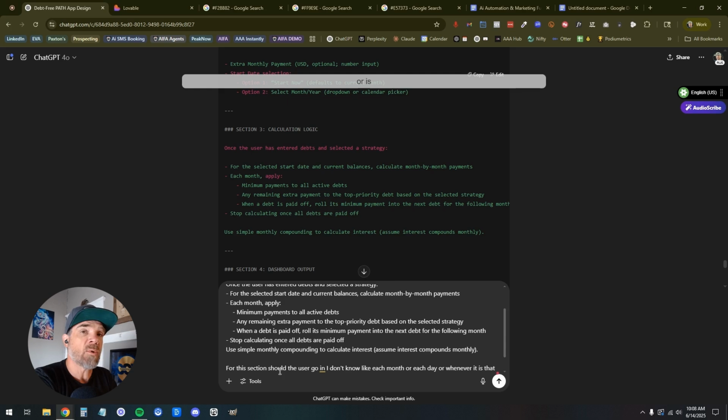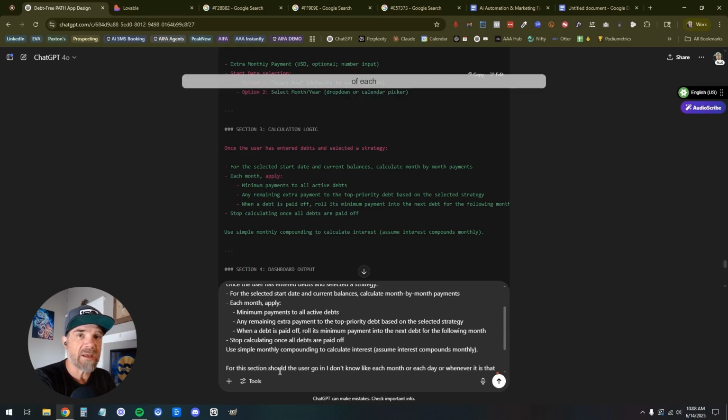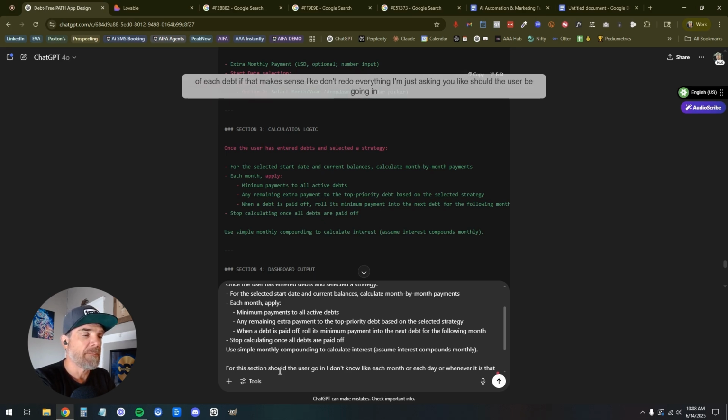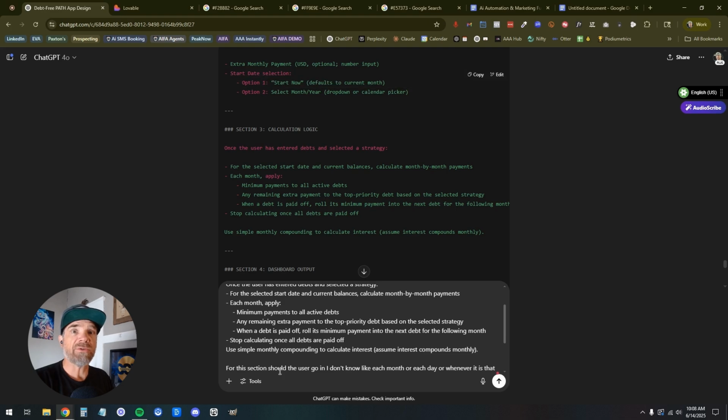Or is the system going to assume it? You see what I'm saying? Should there be a place in here where, almost like a gamification component, I go in and say, yes, I made my payment, here's how much I paid, and then see the balance of each debt? Don't redo everything. I'm just asking: should the user be going in when the payment is made towards the debt, entering that amount, and then seeing a reflected result?